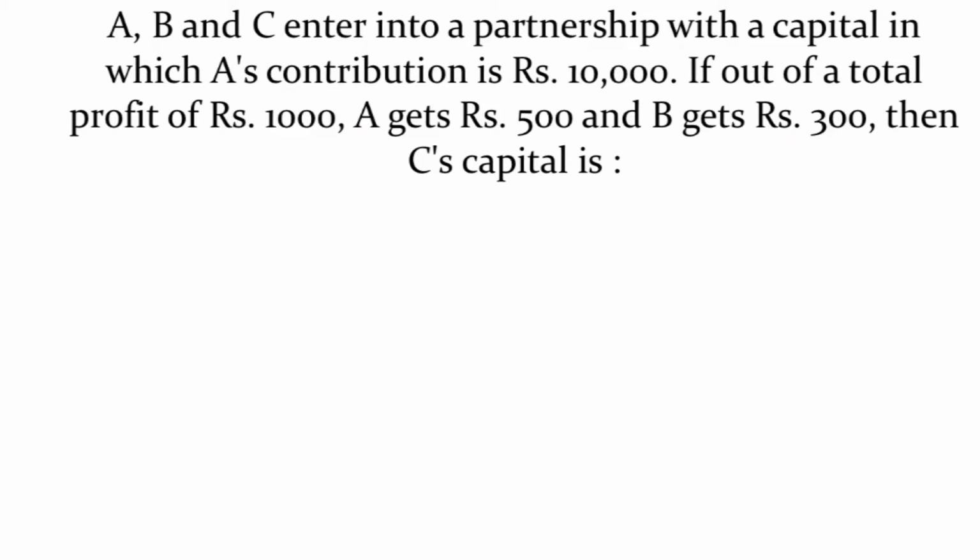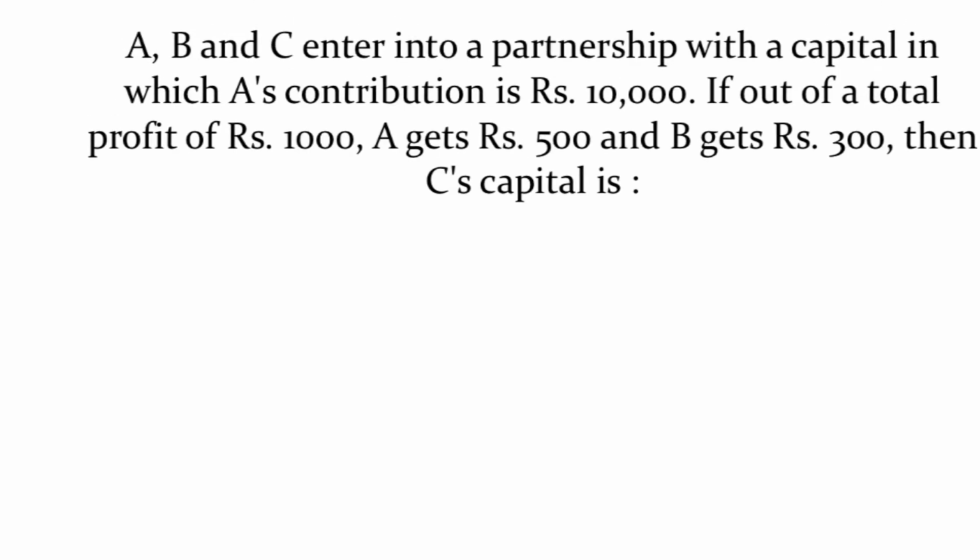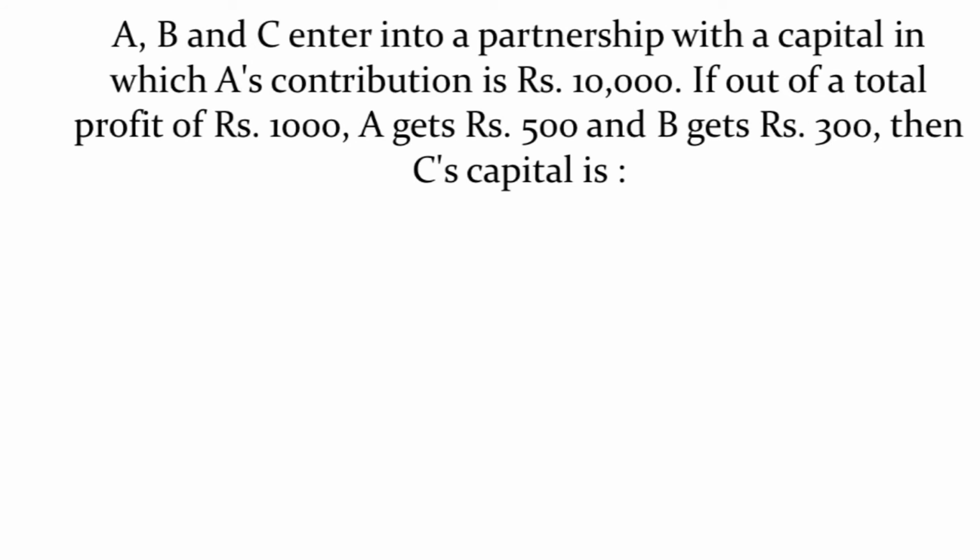A, B, C enter into a partnership with capitals in which A contribution is 10,000. Out of a total profit of 1,000, A is getting 500 rupees, B is getting 300 rupees. Then find the capital of C. See, A, B, C invested and investment in rupees is not given. A investment is 10,000, that is only given. We don't know how much B invested, how much C invested.